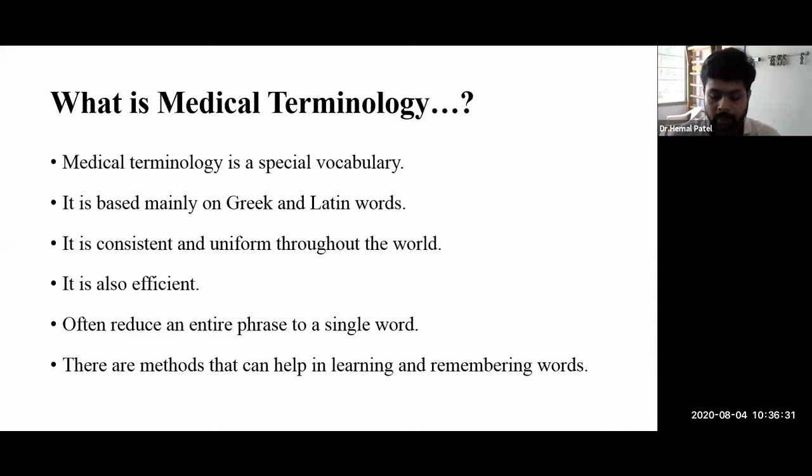Because in medical terminology, we have lots of branches, like cardio, ortho, neuro, pediatric, and likewise. So we have thousands of words, and each and every word we cannot remember or mug up. That's why if you learn this medical terminology with the appropriate formation and appropriate formula, it is easy to interpret also. So before that, I'll just ask one question to one participant.